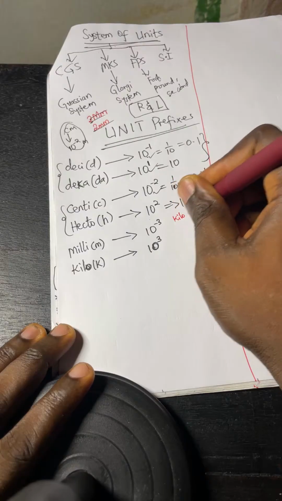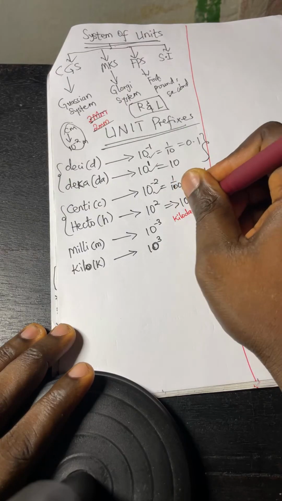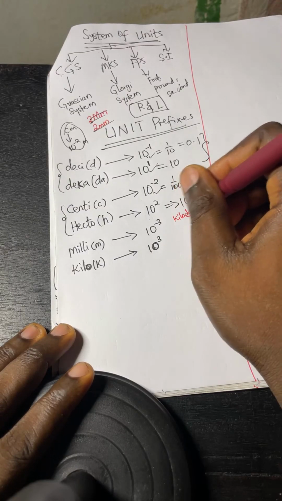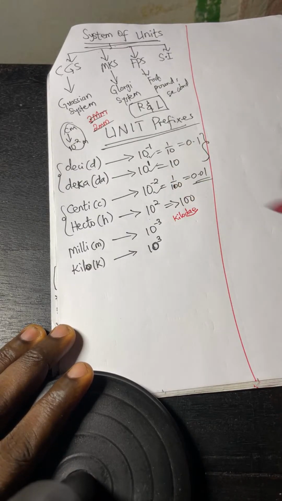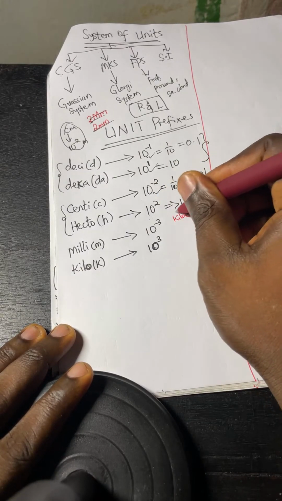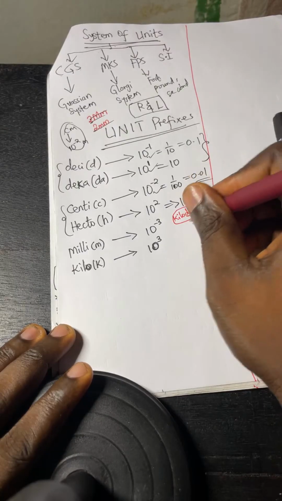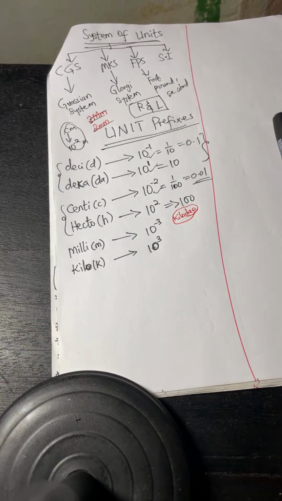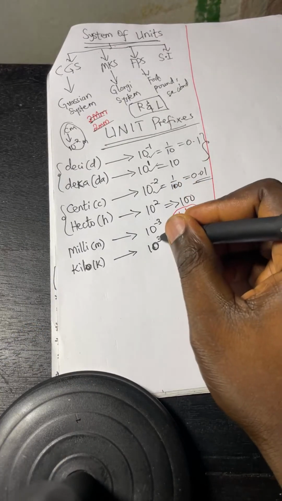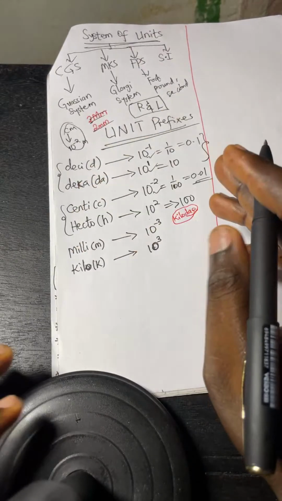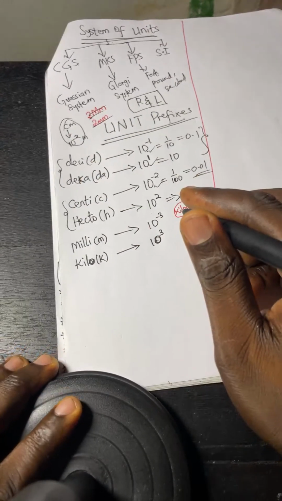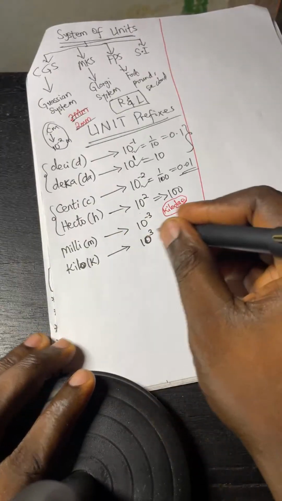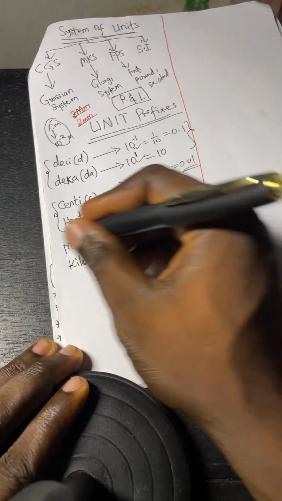Kilo. If there is madness, it means that you have 1000 madness. Just take note, that is not a good word. I'm just joking. So kilo share or kilo whatever. Kilo means 10 raised to power 3. You have to play around all these things so that you get established in them. Kilo is 10 power 3. So we're done with that.